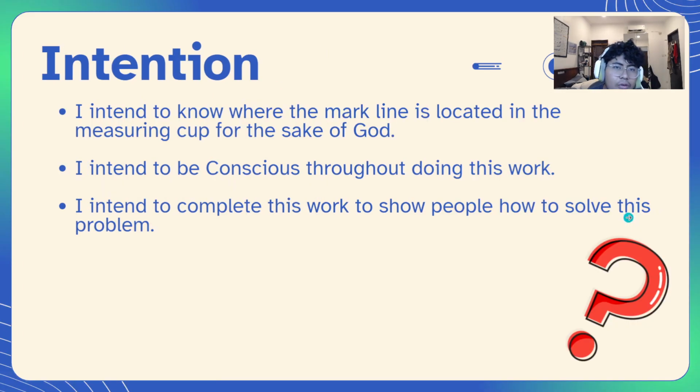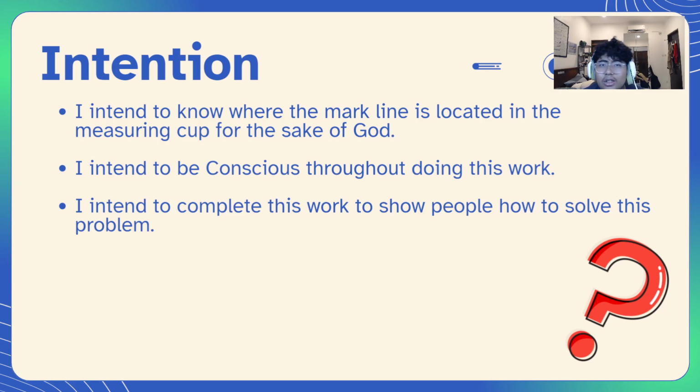And so we start off with intention. I've written 3 main intentions for this problem. The first one is I intend to know where the mark line is located in the measuring cup for the sake of God, because of course, everything that we do is for the sake of God. So we always need to remember and do it with our whole heart. If you have not watched the second part, I discussed brainware and hardware, and this is where the intentions matter. I need to set my intentions right so that my hardware can encode it properly, and my brainware can then decode it properly as well.